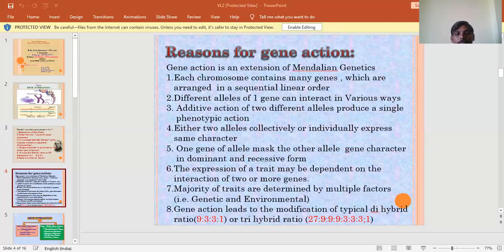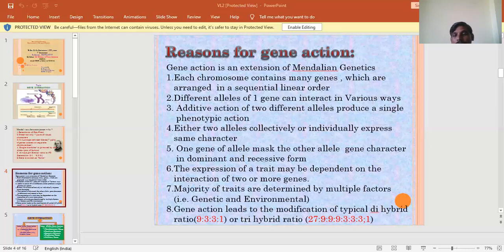The same phenomenon is observed in plants. The independent effect is produced by the two alleles when a red flowered and a white flowered plant are crossed with each other. We are getting red and white flowers in the F1 and F2 generation. So this is the red and white mixture we can see. Here the red character is there and the white character is also there. The small r affects the white, capital R affects the red color. So both characters are seen.